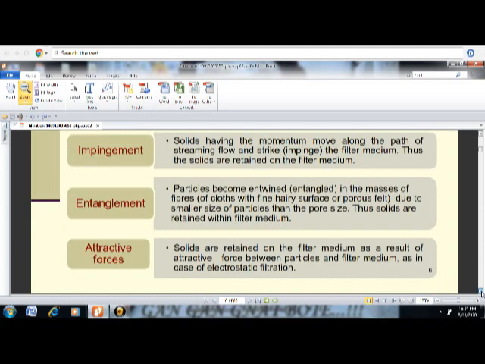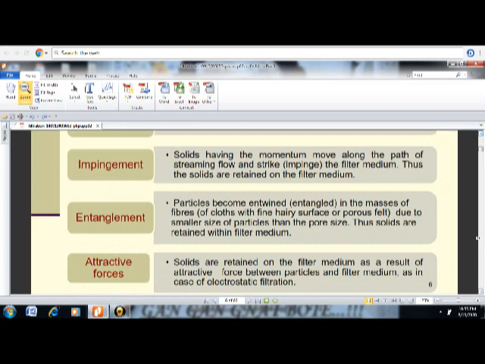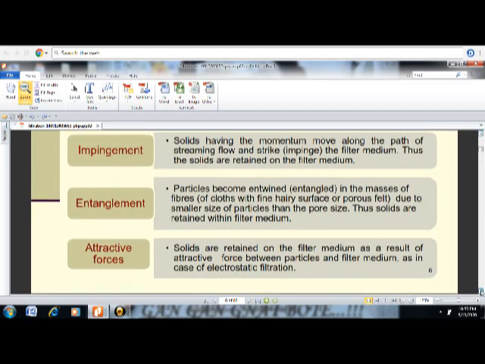And next, fourth, are the attractive forces. Now what are attractive forces? You can see here that solids are going to be retained on the filter media because of the attractive forces between the particles and the filter medium. Attractive forces are generated and developed between the filter medium and particles, due to which the particles are attracted to the filter medium, as in some cases of electrostatic filtration, and they are retained on the filter medium, right?